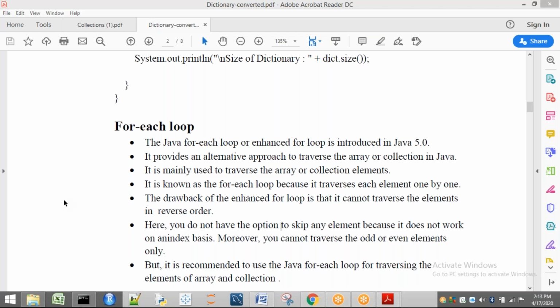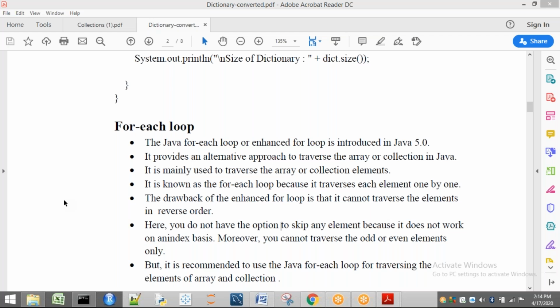But in this for each loop, a drawback is we cannot traverse in reverse order. Next, here you do not have the option to skip an element. There we are having the option what? If i modulo 2 equal to 0, break. We can write those things. That means if we are having only even numbers, we have to continue. Otherwise, if you are having only odd numbers, we have to continue or we have to skip.